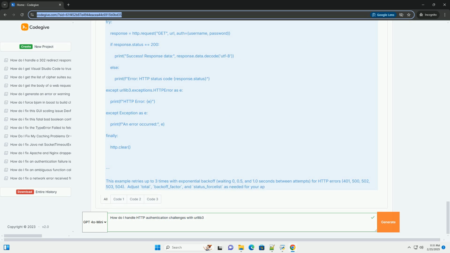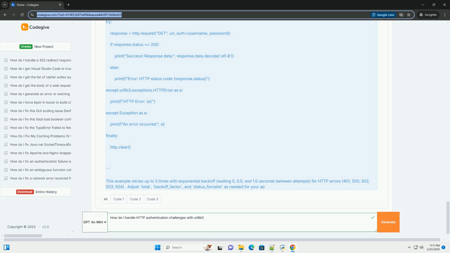Handle exceptions appropriately. Use try except blocks to catch and handle potential errors during authentication and requests. Store credentials securely. Never hard-code credentials directly in your code. Use environment variables or secure configuration management systems.